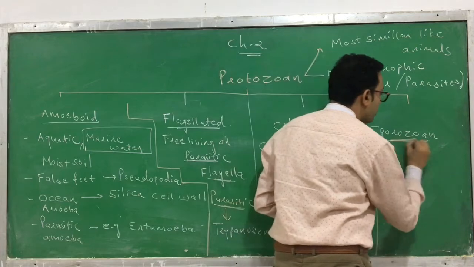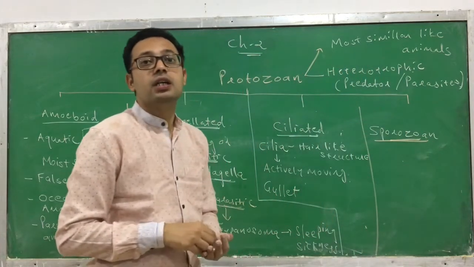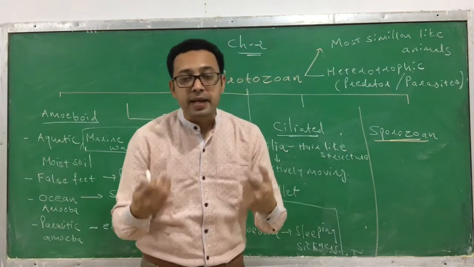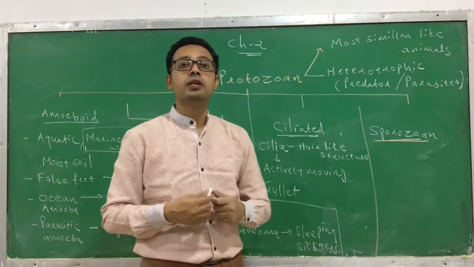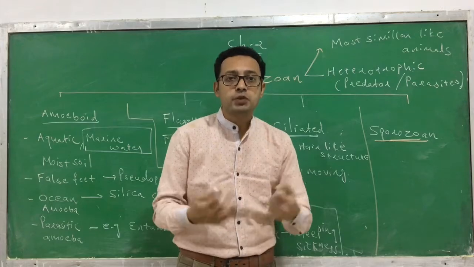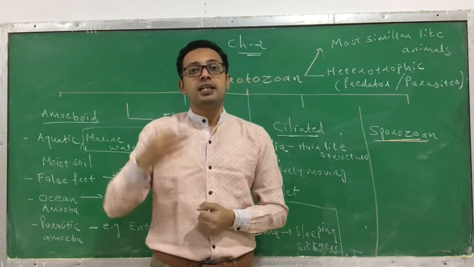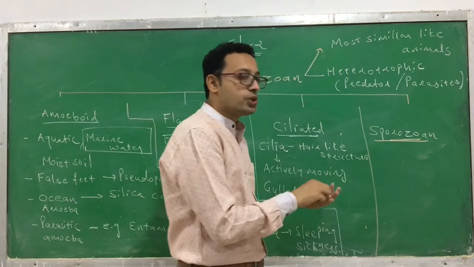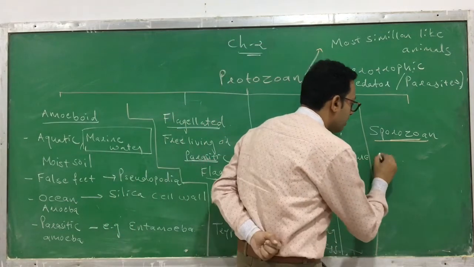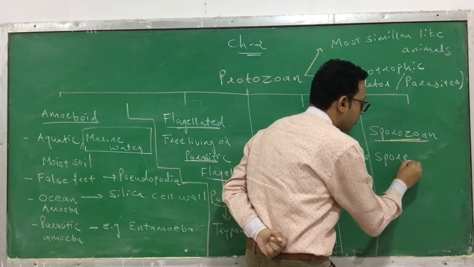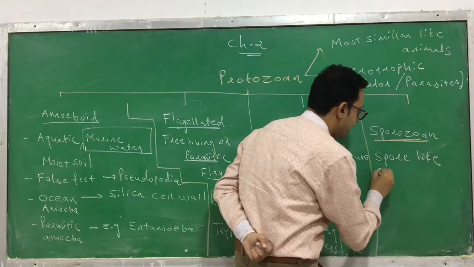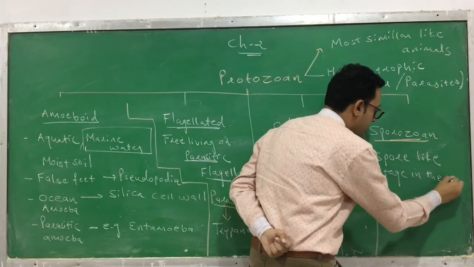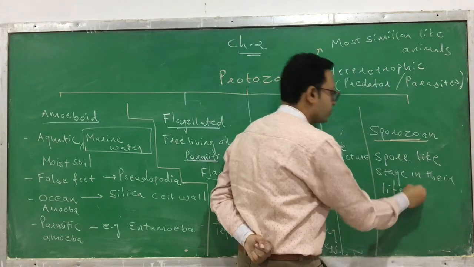Next, the last one is called sporozoa. These sporozoa are many times dangerous to human beings because they form spores, and these spores cause diseases in their life. And why are we calling it sporozoa? Because there is a formation of a spore-like stage in their life. So that's why we are calling it sporozoa.